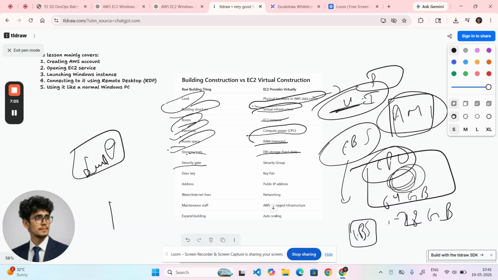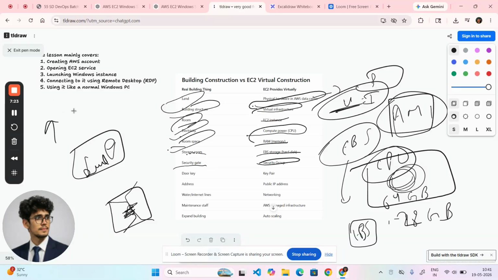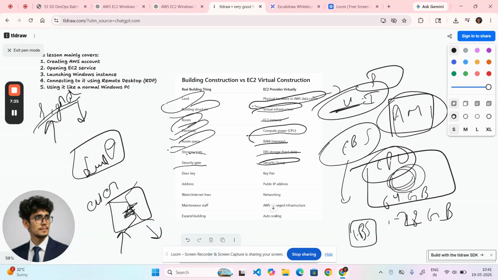Security gate. यहाँ पे आपका एक security gate रहेगा, who is going to secure your building. But here the same thing. We don't have security gate. We are having security group. Security group is the term which manage everything, incoming, outgoing traffics, signals. है ना? इसका भी रोल वही है guys. It will going to manage the incoming and outgoing users. Security group is also working for the signal, incoming or outgoing signal.